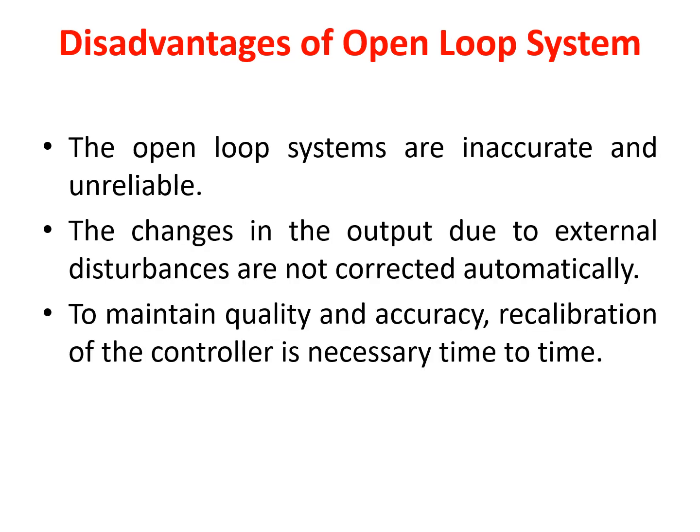Coming to disadvantages of open loop system, the open loop systems are inaccurate because there is no feedback, and unreliable sometimes. Also the changes in the output due to external disturbance are not corrected automatically. And the third disadvantage is that to maintain the quality and accuracy, recalibration of the controller is necessary from time to time. So these are the three main disadvantages that we can come across in the implementation of an open loop control system.